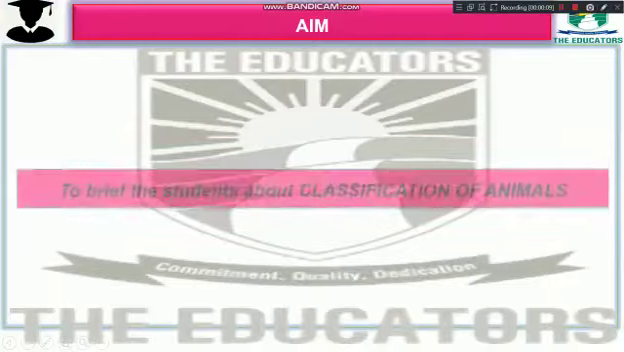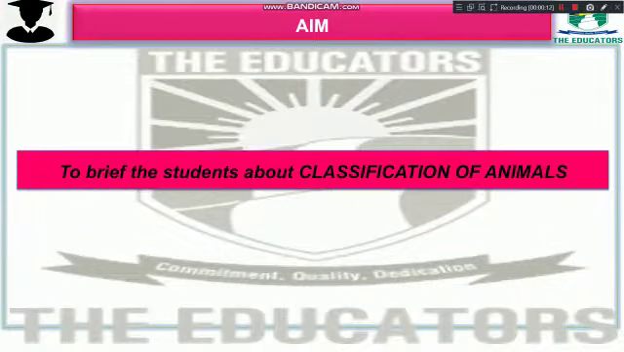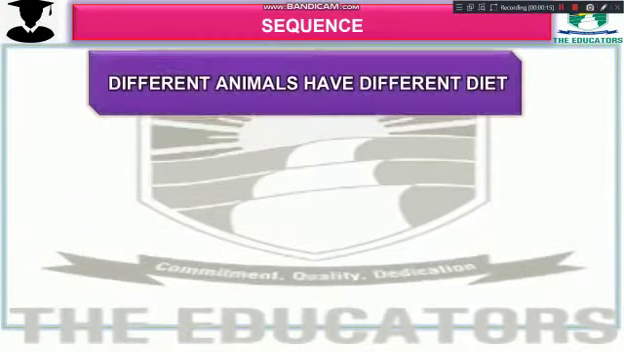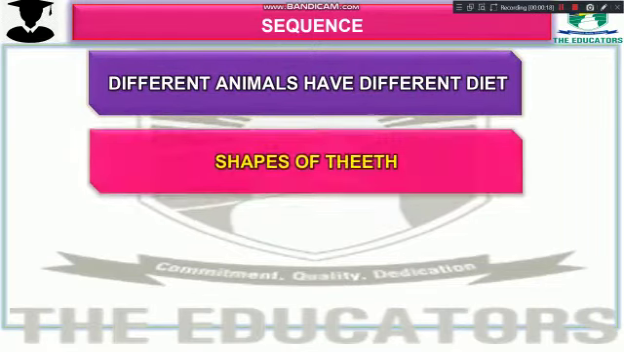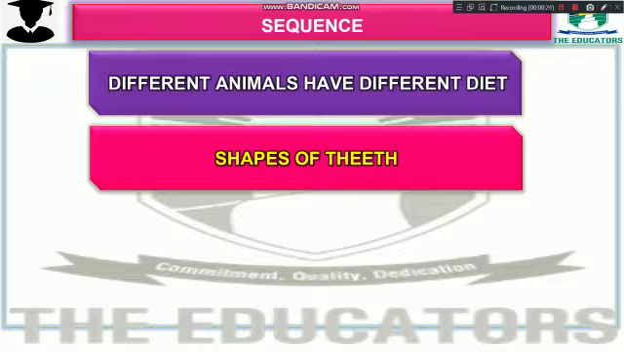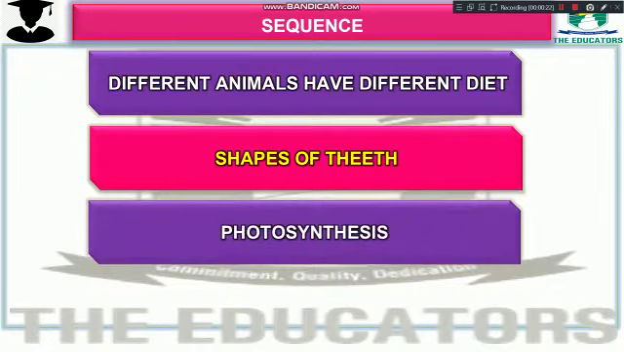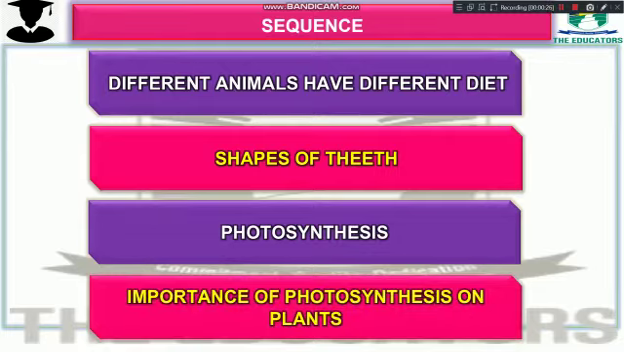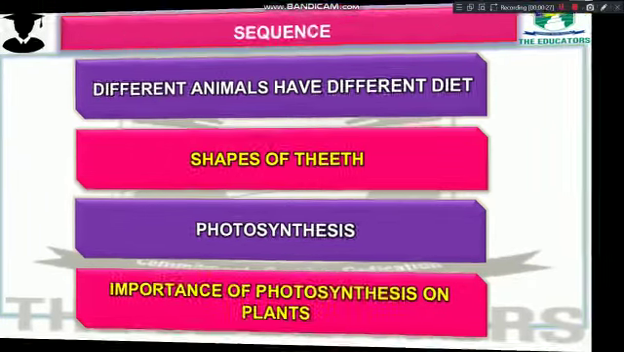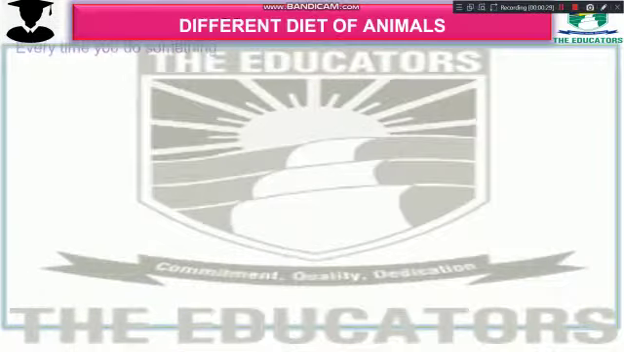In this chapter I will teach you about the classification of animals. So the sequence of the day will be: different animals have different diets, how the shape of teeth helps animals to eat their particular food, about photosynthesis and the importance of photosynthesis in plants, different diets of animals.